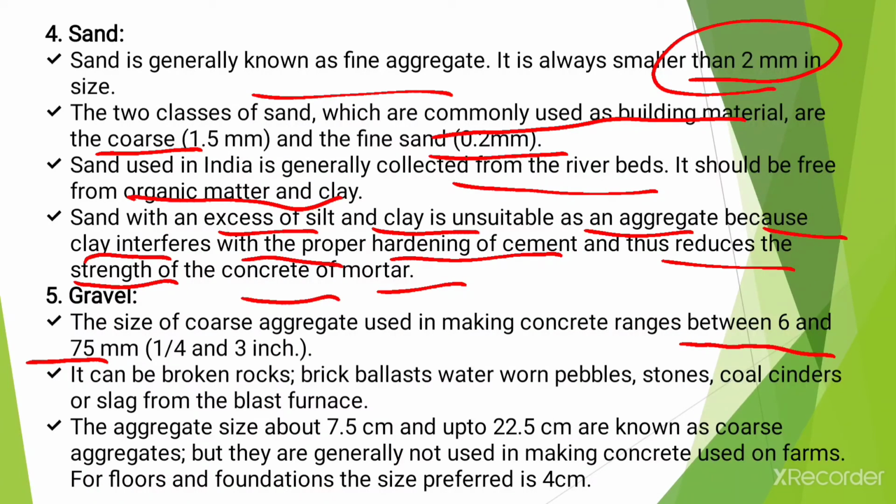Okay, and it can be broken rocks, brick ballast, water worn pebbles, stone, coal cinders or slag from the blast furnace, and aggregate sizes of about 7.5 centimeter up to 22.5 centimeter are known as coarse aggregates, but they are generally not used in making the concrete used on farms, and for floors and foundations the size preferred is about 4 centimeter.